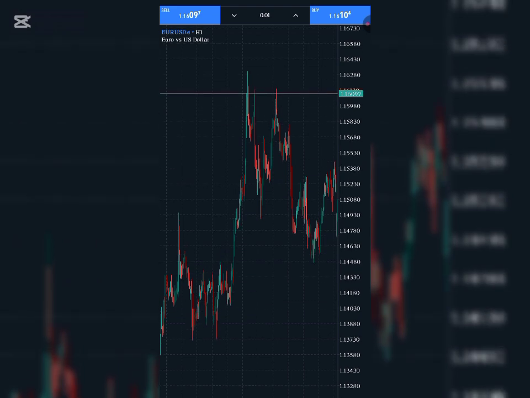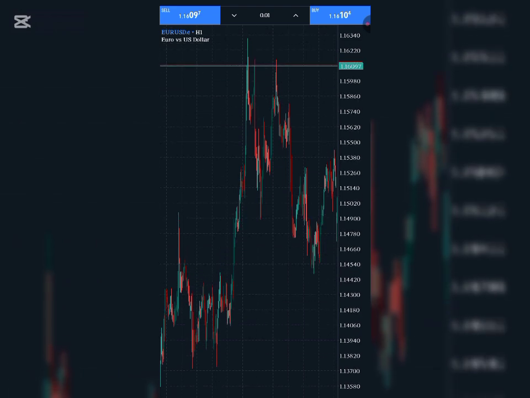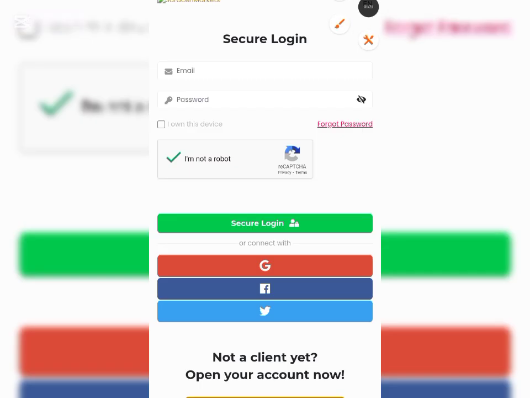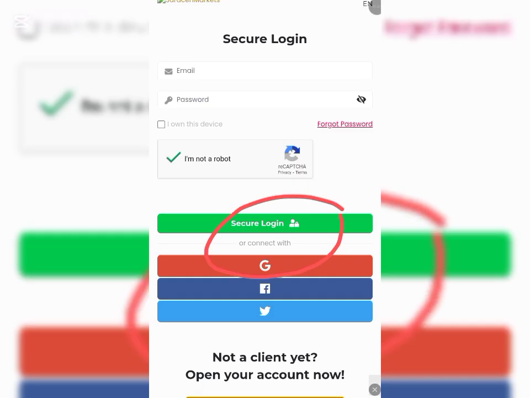Then after clicking on it, it will bring you to this web page right here. All you have to do is click on connect with Google right here, just to create an account with them. Then it takes you to the next part where you put in your details. You'll be basically opening an account with them.